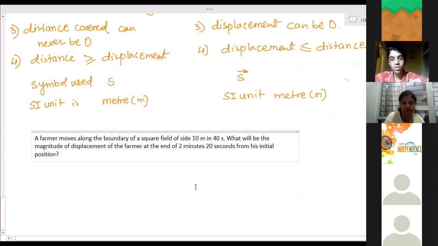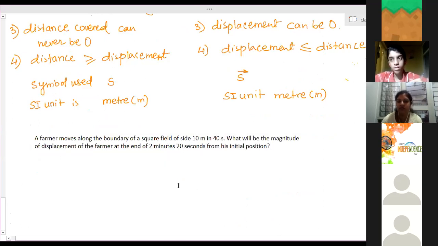This is a question. A farmer moves along the boundary of a square field of side 10 meters in 40 seconds. What will be the magnitude of displacement of the farmer at the end of 2 minutes 20 seconds from his initial position?